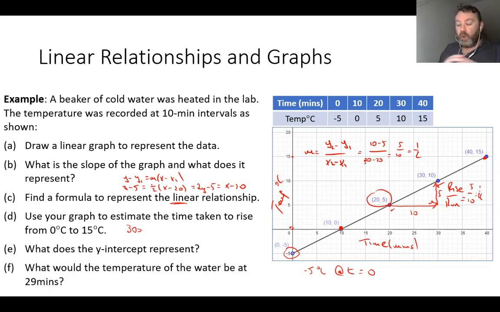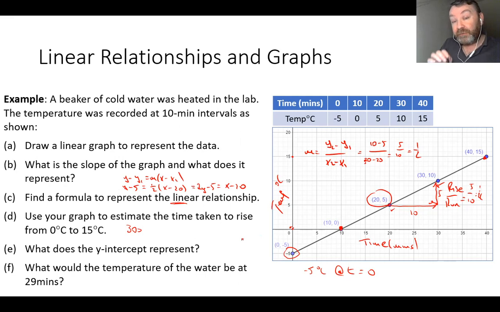And lastly then, what would the temperature of the water be at 29 minutes? Again, this is information that comes from the graph. This is called extrapolation. You're taking information from the graph that has been drawn on a limited set of points, and we're trying to get more data from this than the table would actually give. So what would the temperature of the water be at 29 minutes?